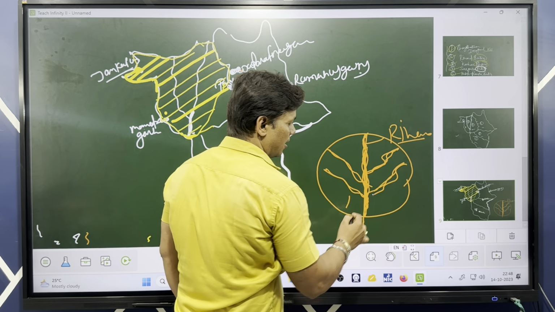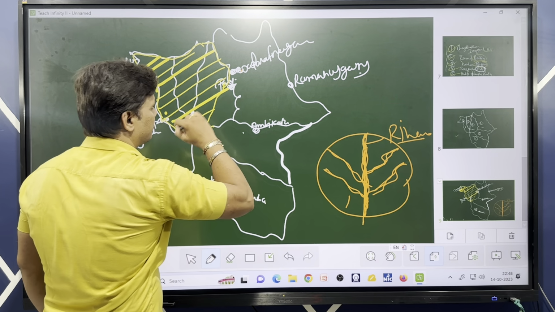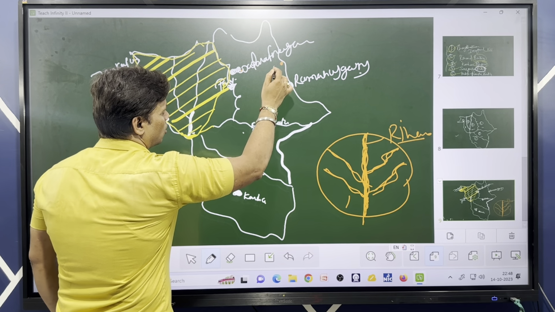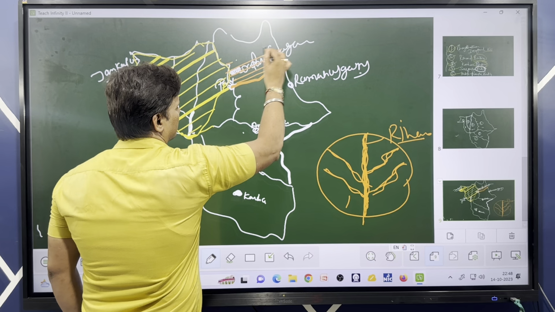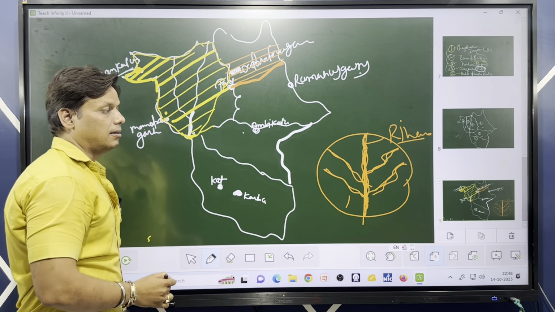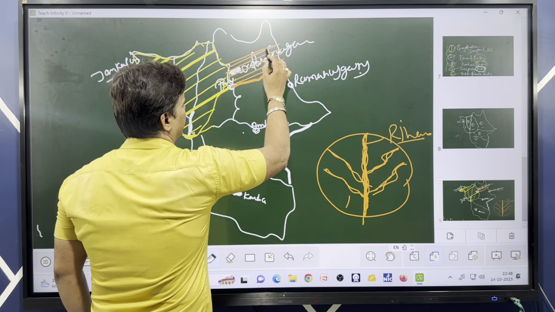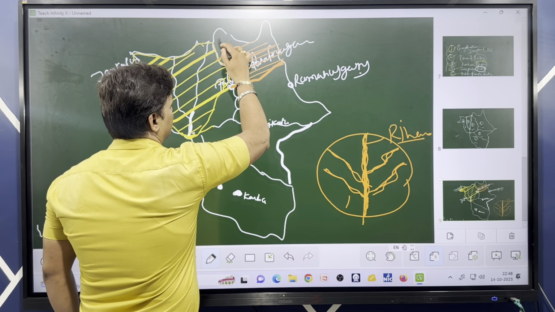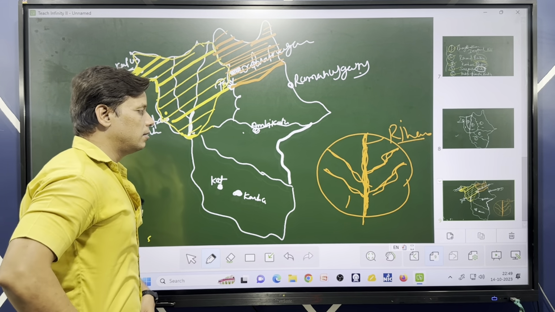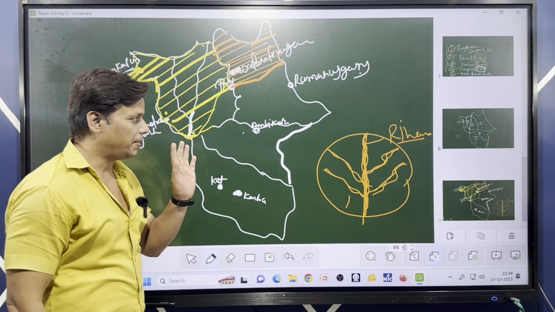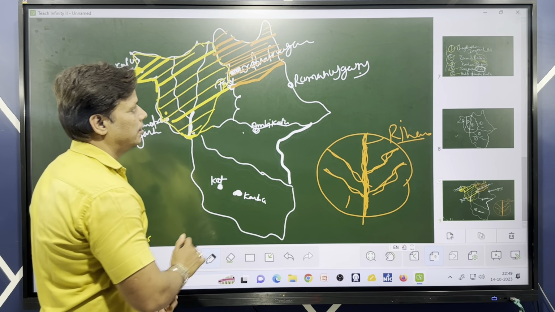The Moran, Mahan and so many other rivers get merged here. This portion, your Watrapnagar area, why? Because the Moran river originated from the Watrapnagar area. So this portion is called the Rihand basin.